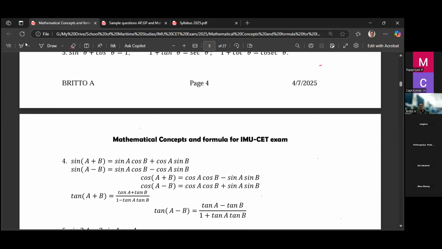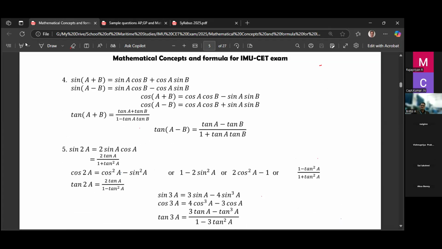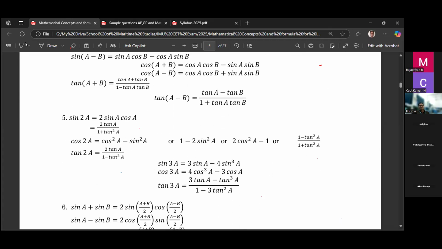Then sin of A plus B formula: sin A cos B plus cos A sin B. Then sin of A minus B: sin A cos B minus cos A sin B, and cos of A plus B. These formulas also we should remember, sometimes a question may come. Just note down the trigonometric formulas for the sum of two angles: sine of, then cos of, then tan of A plus B, tan A plus tan B divided by 1 minus tan A tan B, then tan of A minus B is this.